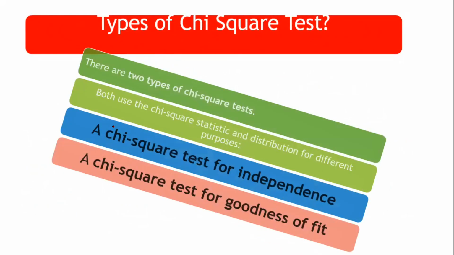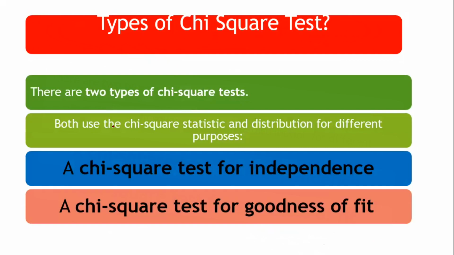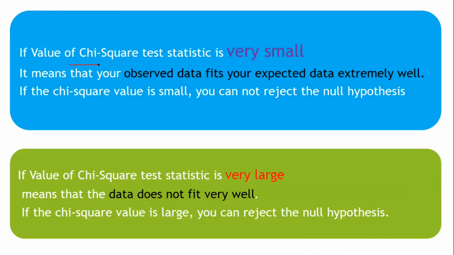And here it is important to note that chi-square statistics and distribution are used for different purposes. First, it is used for the test of independence, as we had just discussed, and it is also used for goodness of fit. So it is important to note here that if the value of the chi-square test statistic is very small, it means that your observed data fits your expected data extremely well. Means there is no difference between the observed value and expected value.